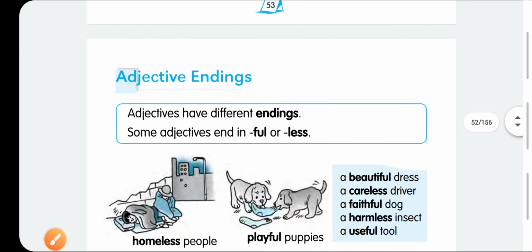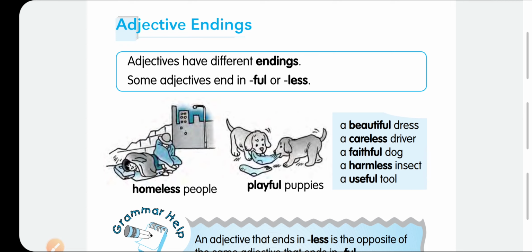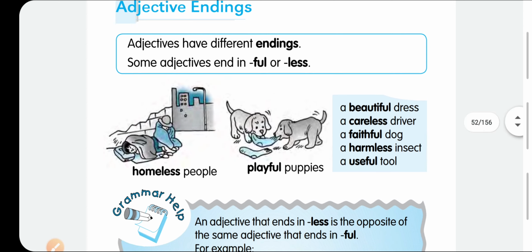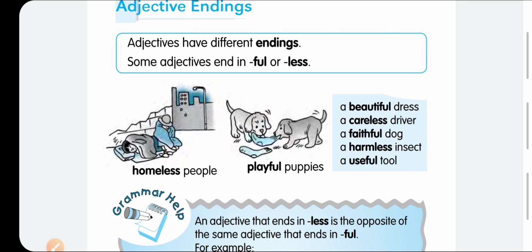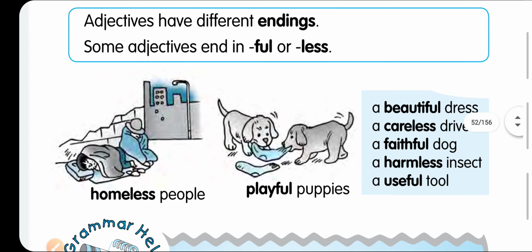Now we are coming to the next part, adjective endings. It is very much used in our day to day conversation also. For example, adjectives which end with full or less. You can see here one person is sleeping. The person is homeless, meaning the person has no home. That's why we call them homeless people. Playful puppies means the puppies are playing. That's why we describe them as playful, full of play. And homeless means without home.